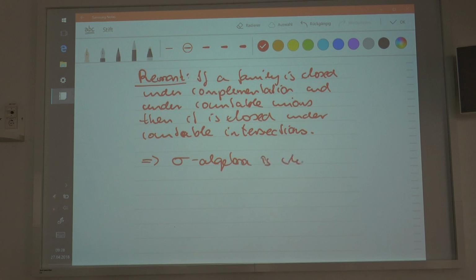is closed under countable intersections. Okay. So that means that if two sets are in there, then their intersection is also in there, and you can select even a countable number of sets from the family. Then you calculate this intersection, and that would be an element of the sigma algebra.